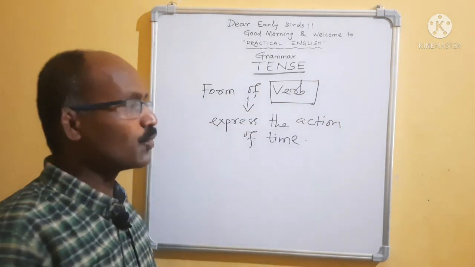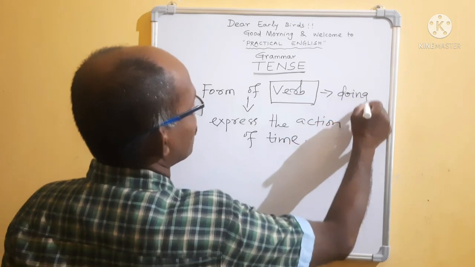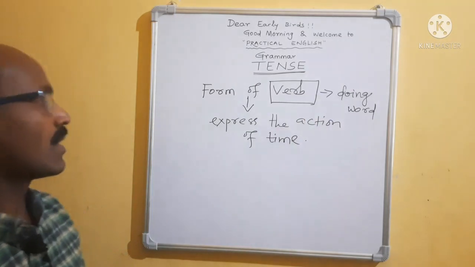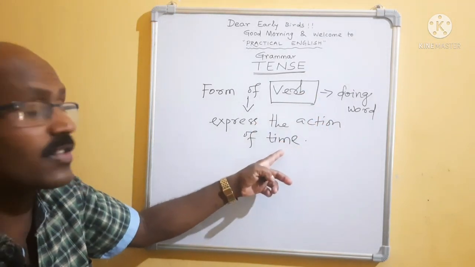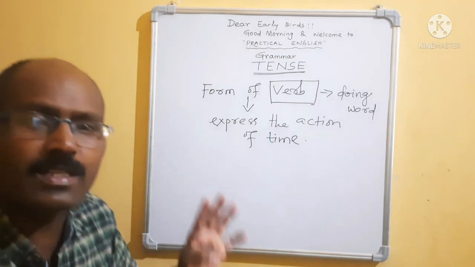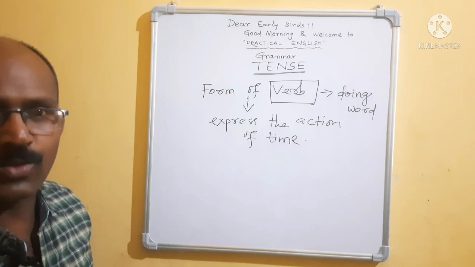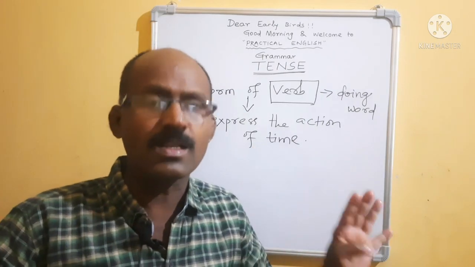Verb means doing word. One doing word is required. But that doing word should express action of time. If it expresses action of time, then we can say tense. What is tense? Tense is a form of verb which expresses action of time.